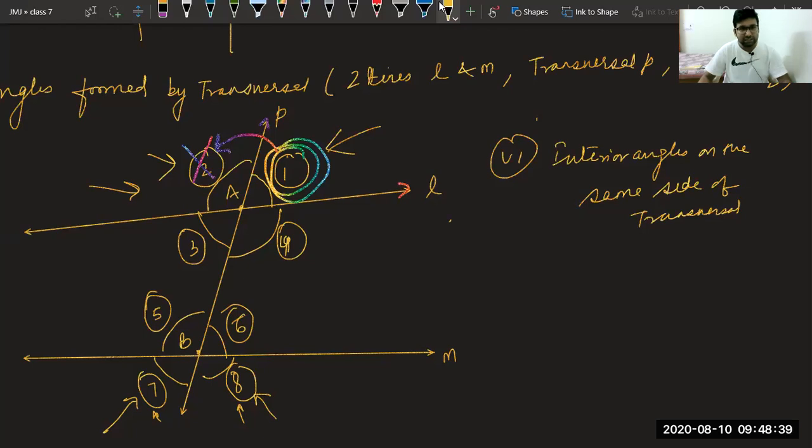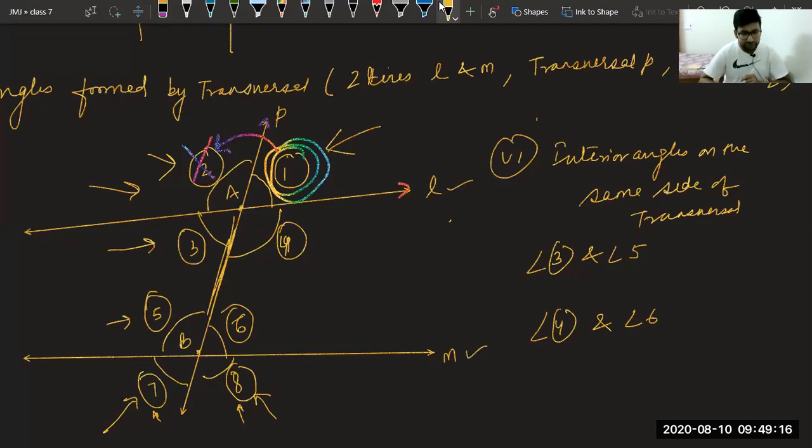We can see this angle 3 and angle 5 are on the same side of the transversal. This is the transversal. 3 and 5 are on the same side. So the first pair is angle 3 and angle 5. Similarly, angle 4 and angle 6 are also interior angles on the same side of the transversal. Okay. Till now we have done this point. Tomorrow we will try to understand how to solve or how to find in the case when the lines are parallel. Okay. Today we have seen a general case in which L and M are not parallel. Tomorrow we will see when L and M are parallel, what we can say.